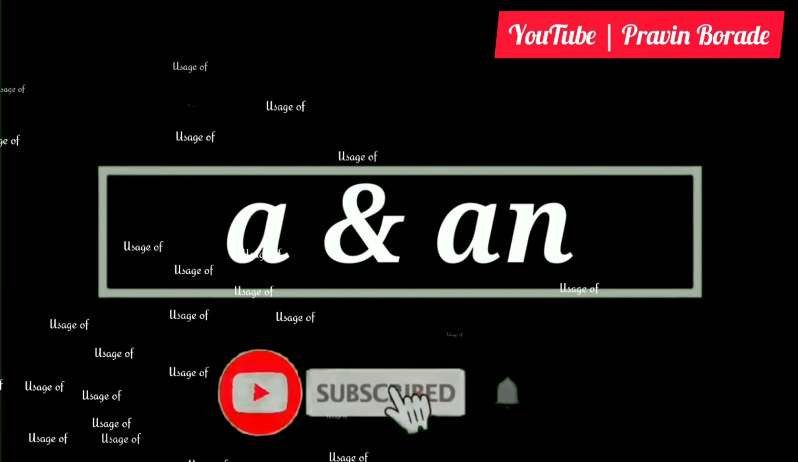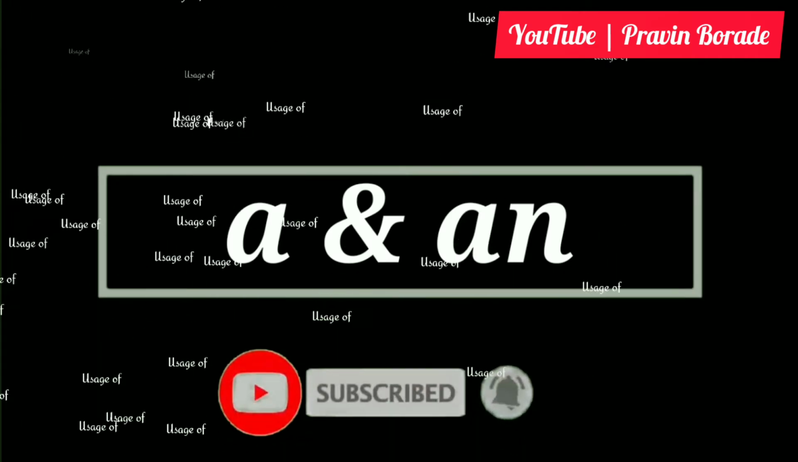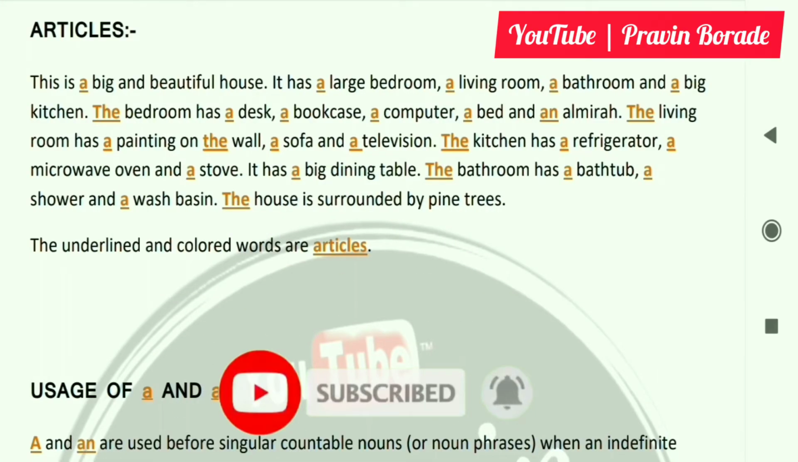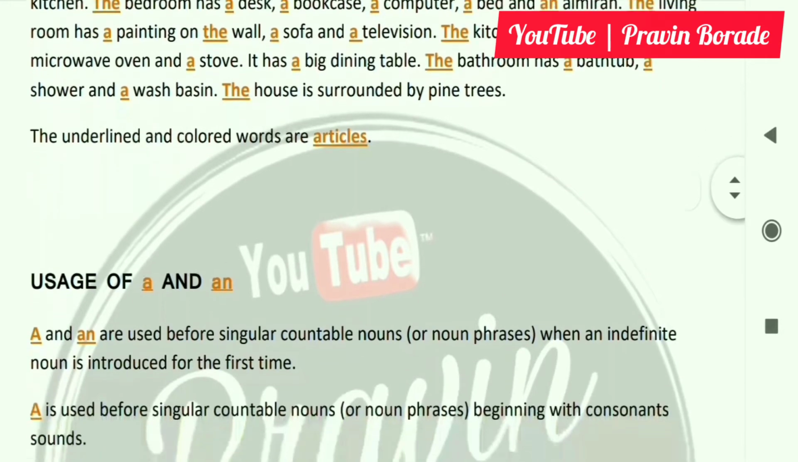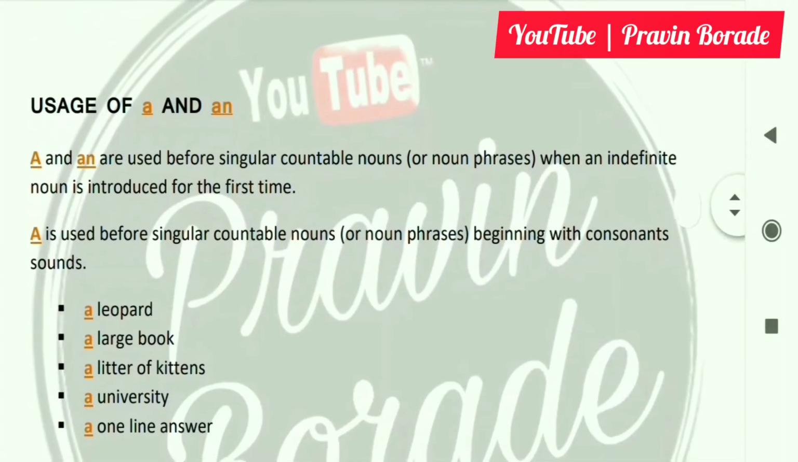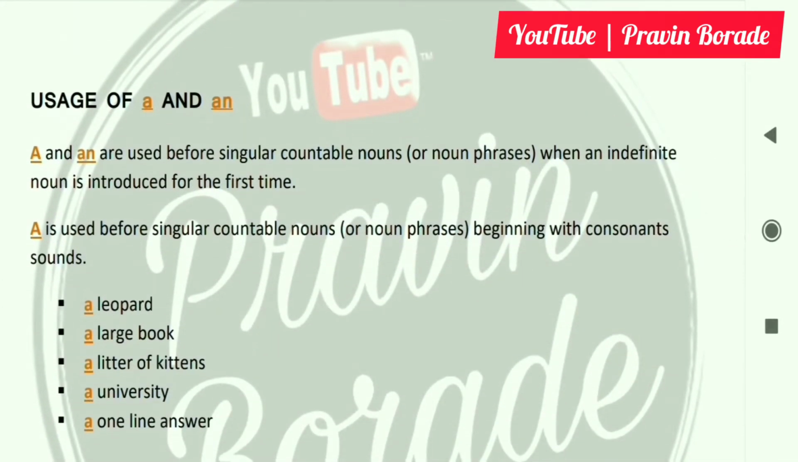Usage of a and an. A and an are used before singular countable nouns or noun phrases when an indefinite noun is introduced for the first time. A is used before singular countable nouns or noun phrases beginning with consonant sounds.